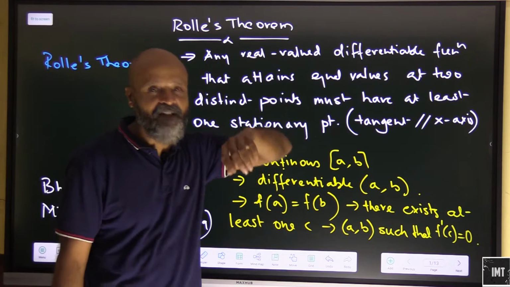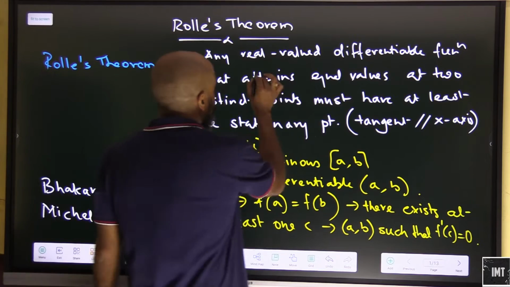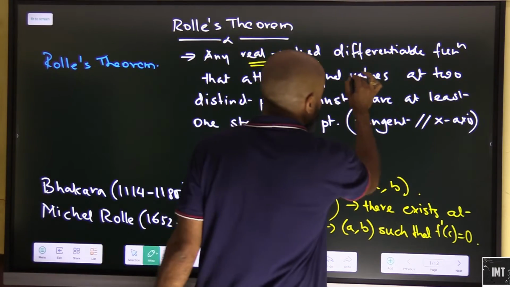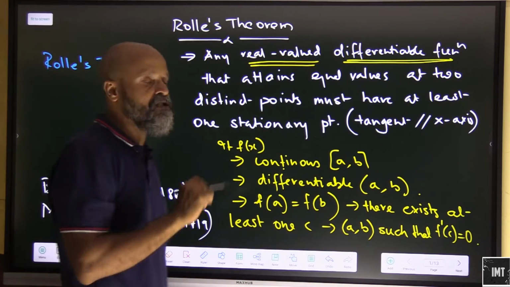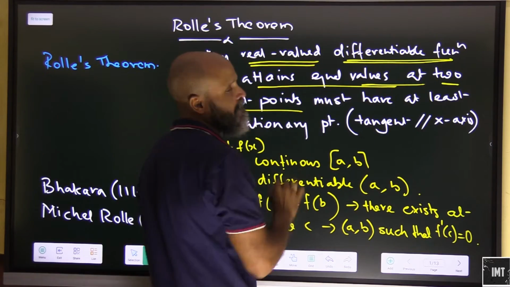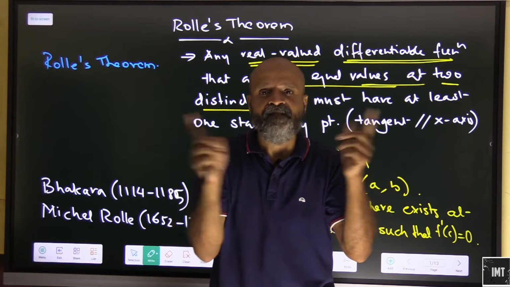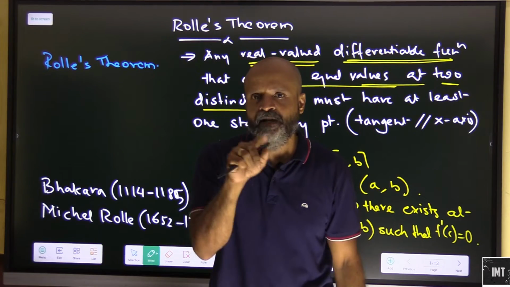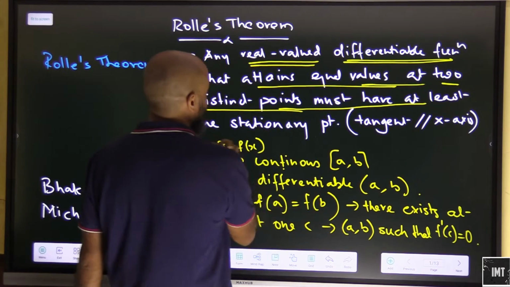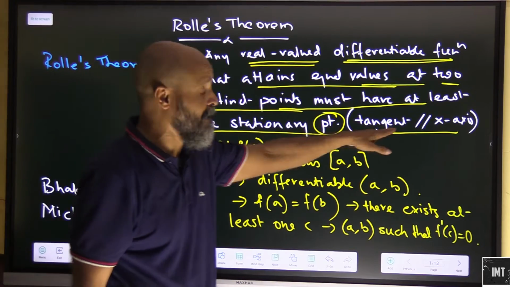Rolle's theorem: what we have here is any real valued differentiable function. So understand what is written here. Any real valued, which means it should have a real value. Differentiable function. It should be a function which is differentiable, that attains equal values at two distinct points. So there will be two distinct points. Let's say we have any graph. At two distinct points we have seen that it might attain the same value, that is y equal to f(x). Two distinct points must have at least one stationary point, wherein the tangent will be parallel to the x-axis.